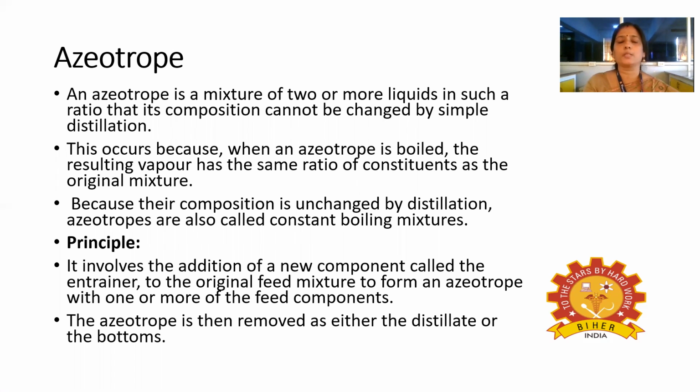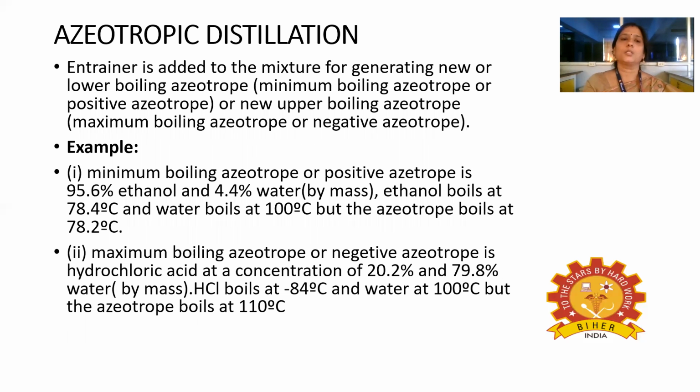The entrainer is a third compound which is added to the liquid mixture, and it will form a constant boiling mixture. After that, this azeotrope can be removed either as a distillate or as a bottom. The entrainer, which we can also call a solvent, is added to the mixture for generating a new lower boiling azeotrope.